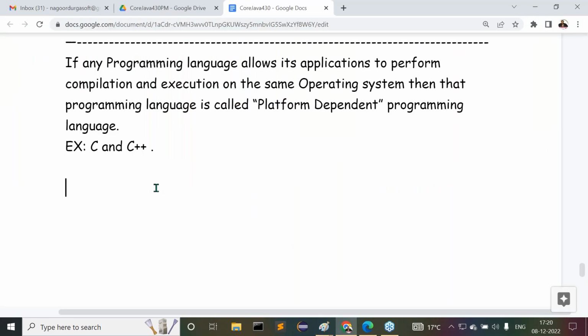Now let me note one point here. The same explanation I want to give in a simple point. Now try to understand it.